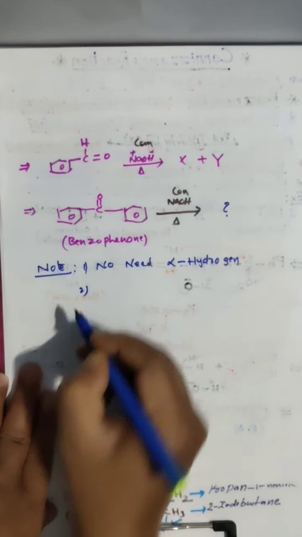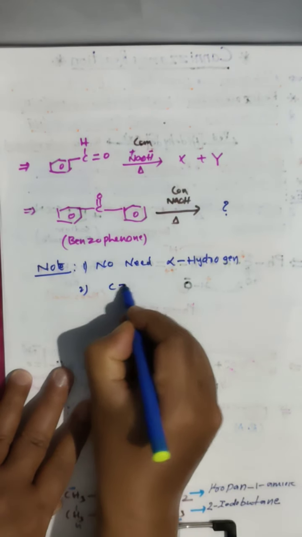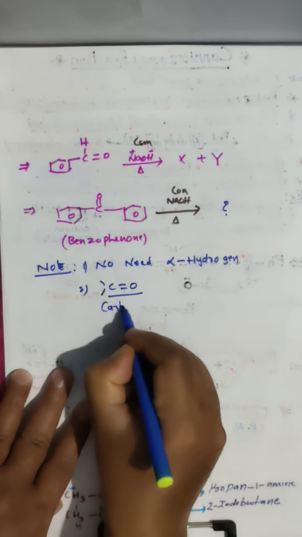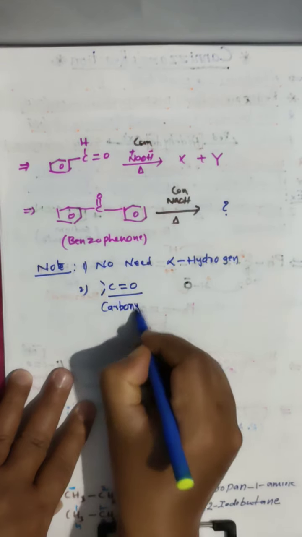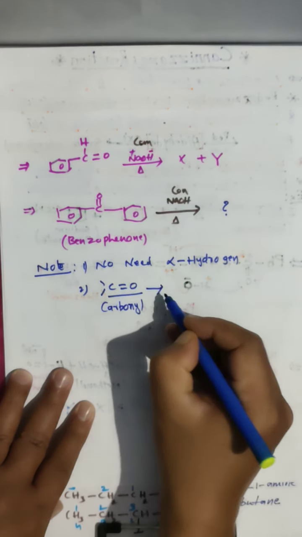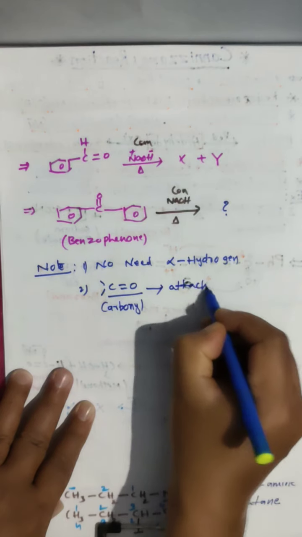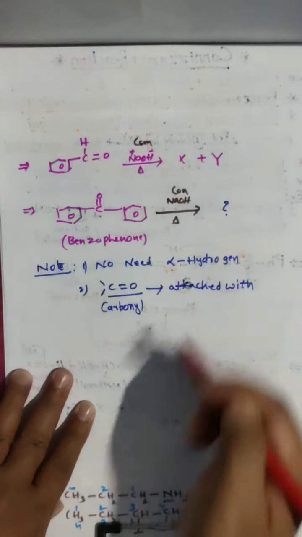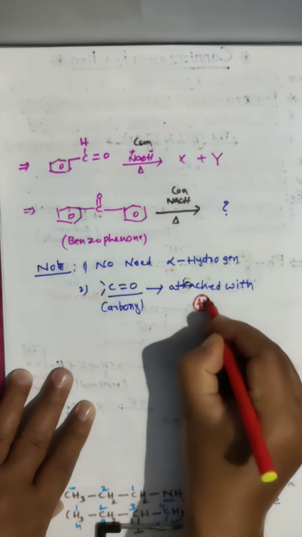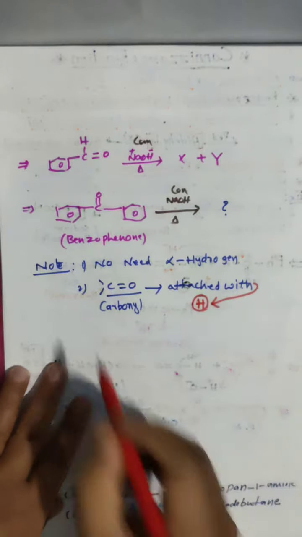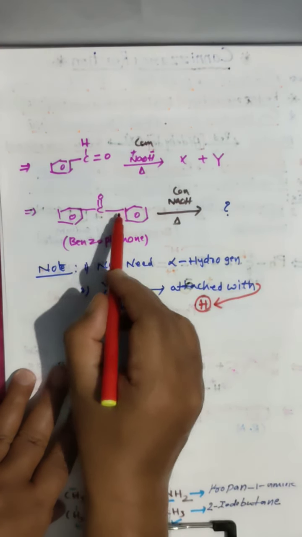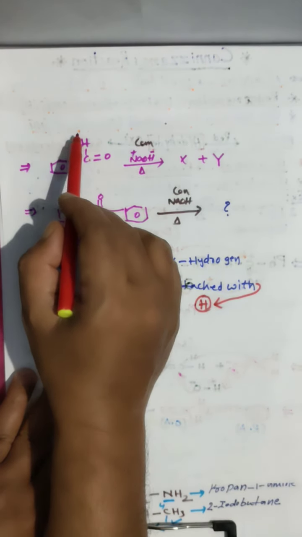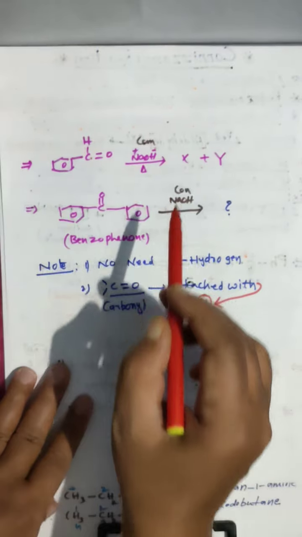And another very important thing you have to remember, the C double bond O group, that is the carbonyl group, must be attached with hydrogen. Look here, the carbonyl group doesn't have hydrogen. Here we have a carbonyl group, hydrogen is there. That's why it will undergo Cannizzaro.